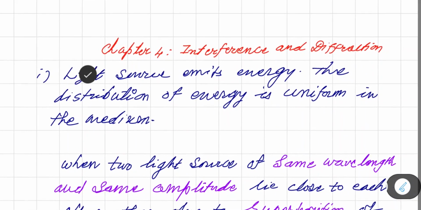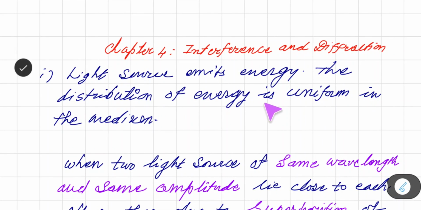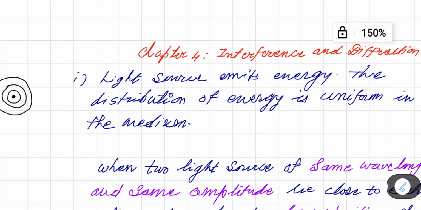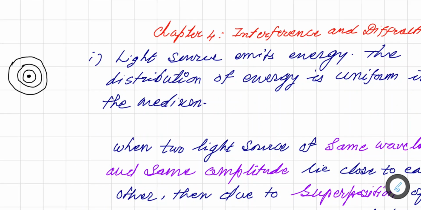And now the distribution of energy is uniform in the medium. That means whenever light is emitted, the most important thing is that the distribution of energy is uniform in the medium. So that is one important thing.